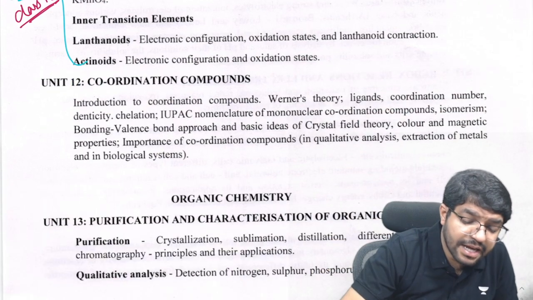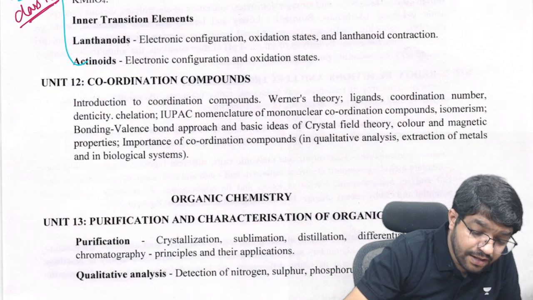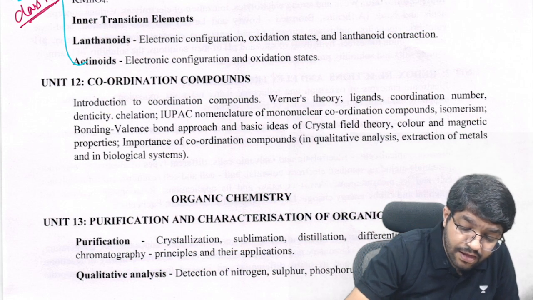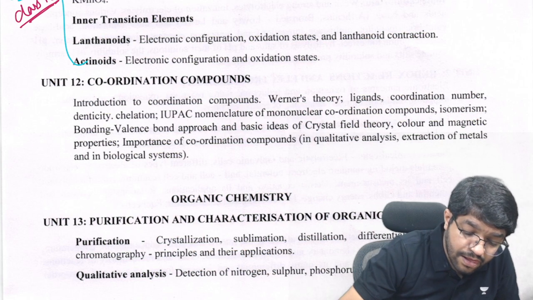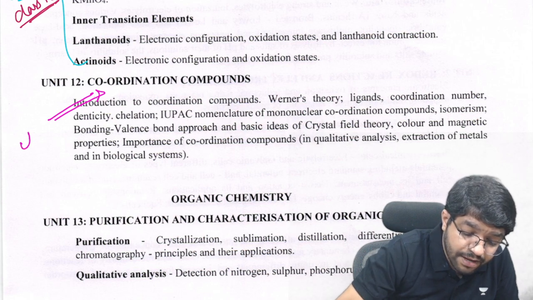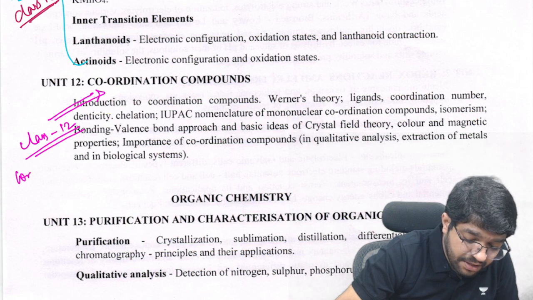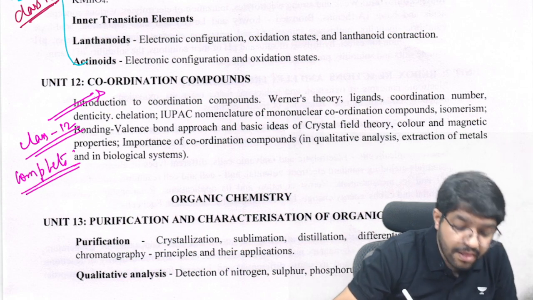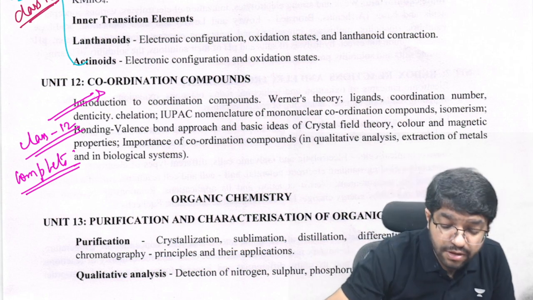Coordination compounds is again complete, class 12th. This is also complete.